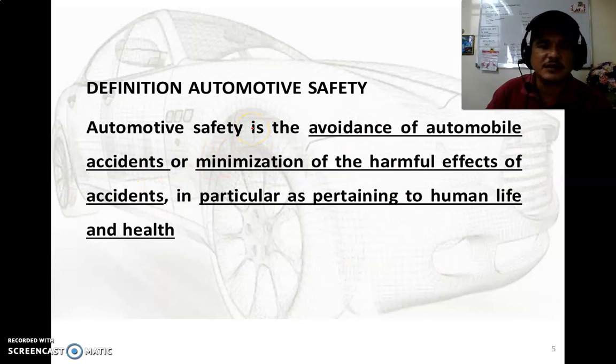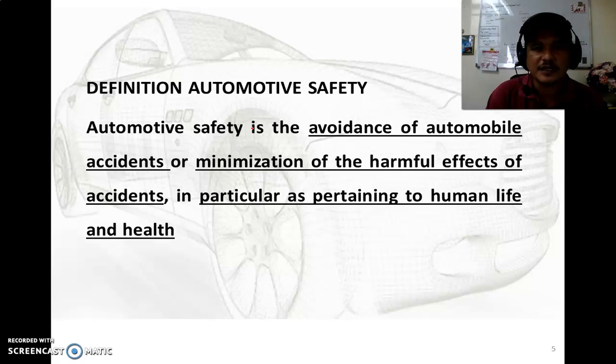So in terms of definition, what is the full definition of automotive safety? Automotive safety is accident avoidance, the avoidance of automobile accidents. Inside the definition of automotive safety, we have two areas.